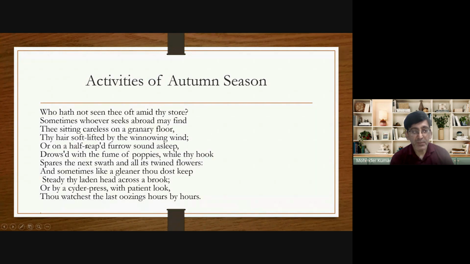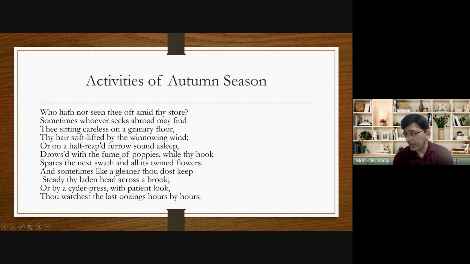So in the first four lines, autumn is presented as a farmer who is sitting on a heap of grains, and his hair is softly lifted, where? With the wind. So that's the meaning of these four lines. The first activity is described here, and that is collection of grains. And now the second activity he talks about, and that is reaping.